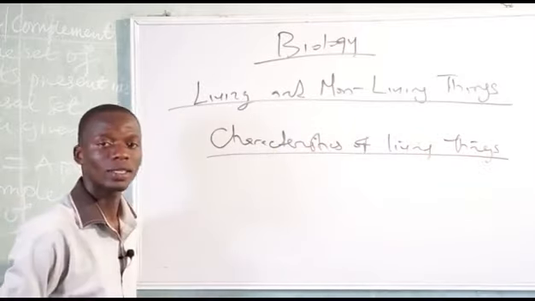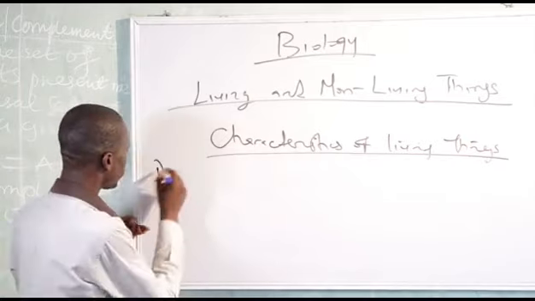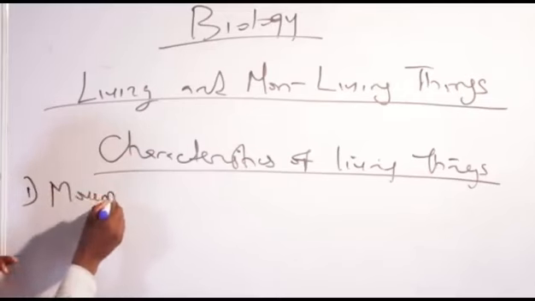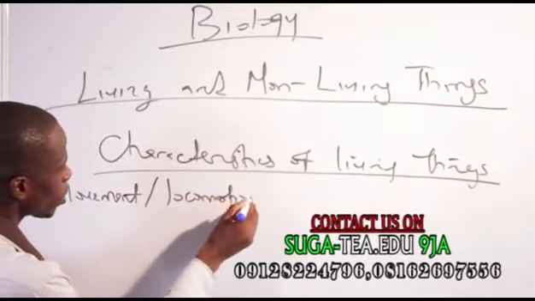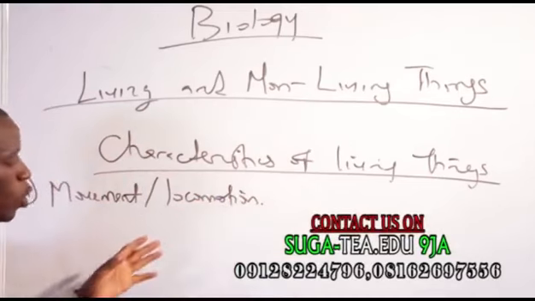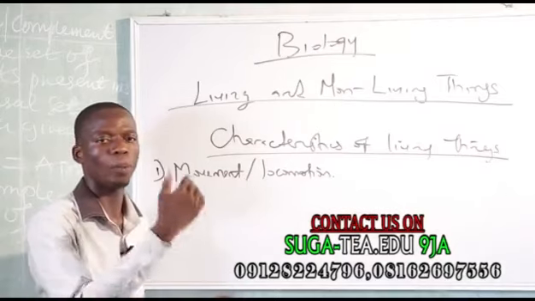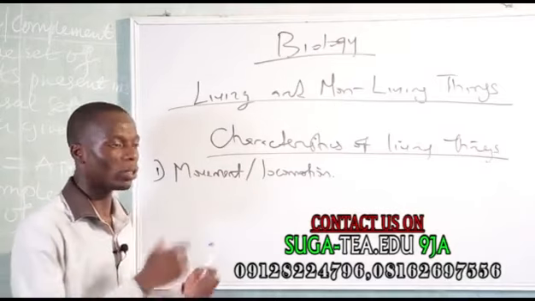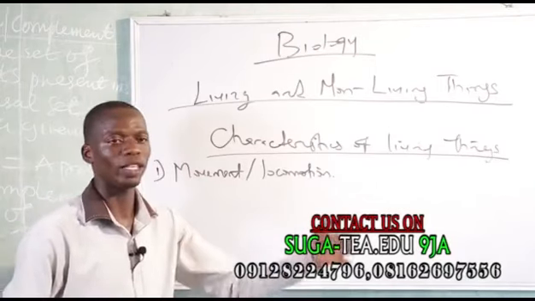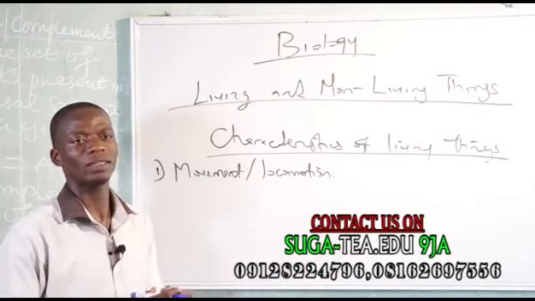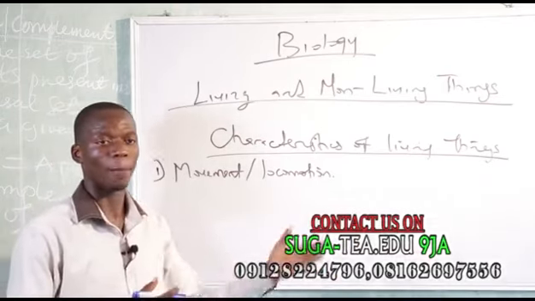Characteristics of living things. The first one is movement or locomotion. Movement is the process by which an organism moves from one place to another. It's also the same thing as locomotion. All living things move. Human beings move. Animals move from one place to another.